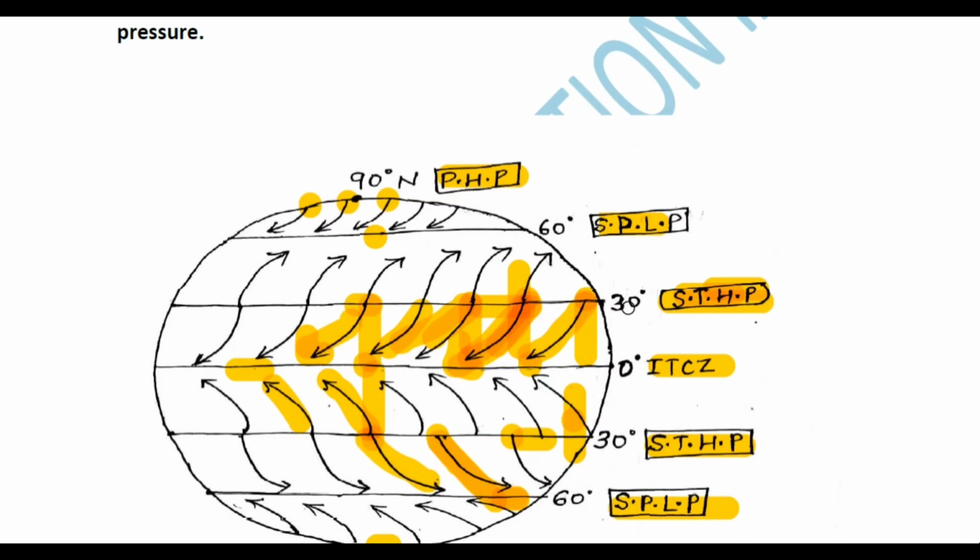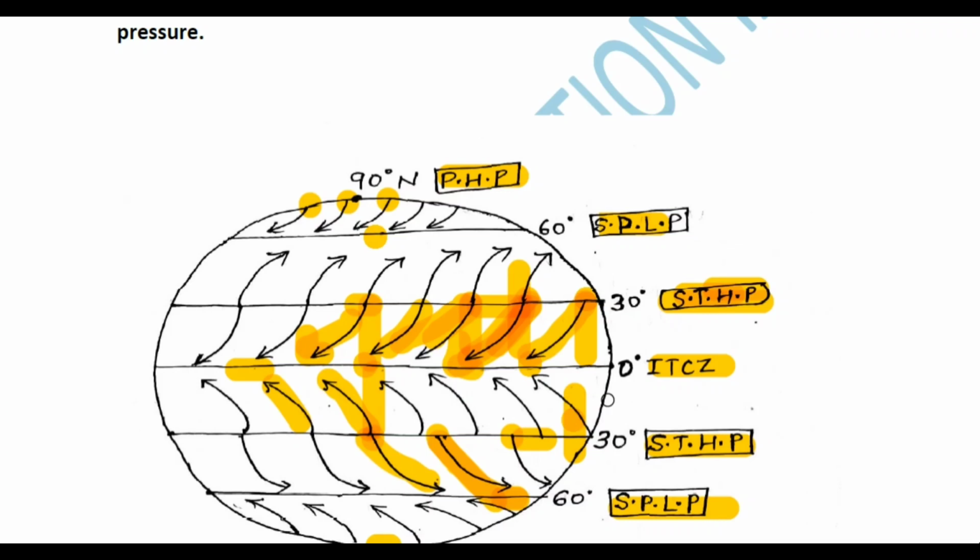And at 30 degree north and 30 degree south, on 30 degree north there will be a subtropical high pressure, and also at 30 degree south there will be a subtropical high pressure. So what is the reason behind it? The high pressure is created near 30 degree north and south. This reason is actually that it is dynamically induced.